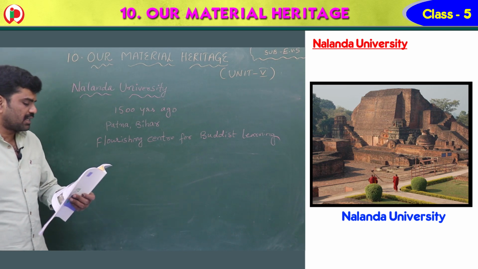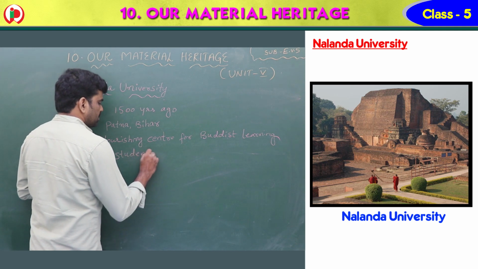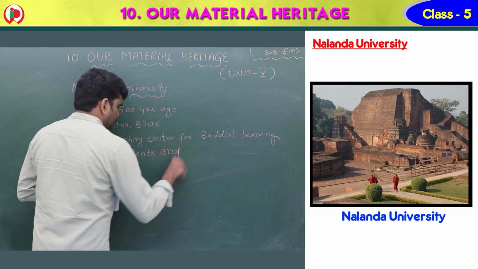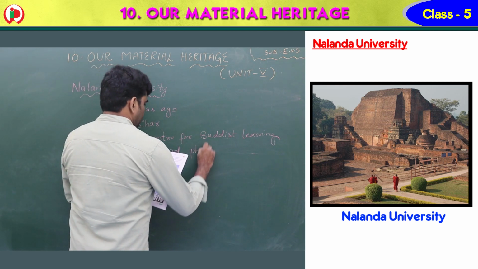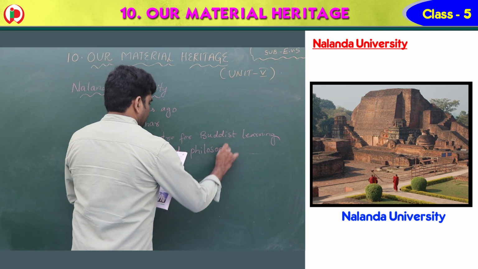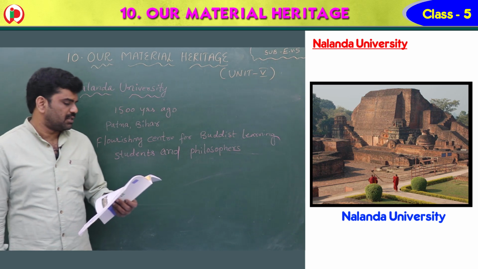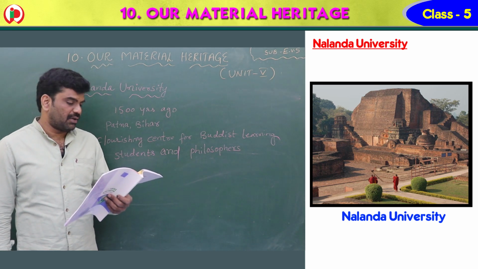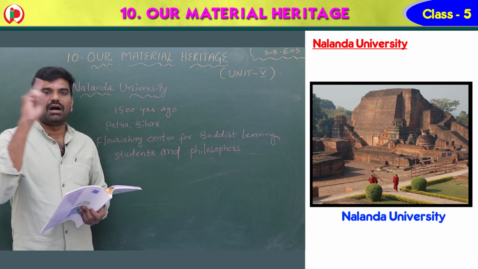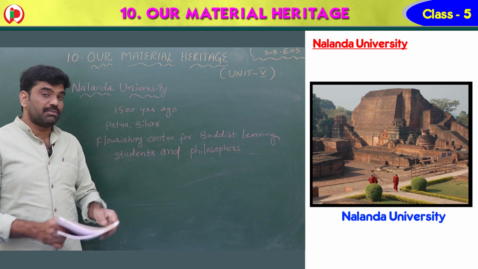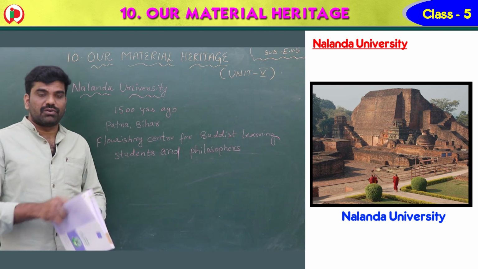It used to attract students and philosophers from all over the world. People would come here and learn also.